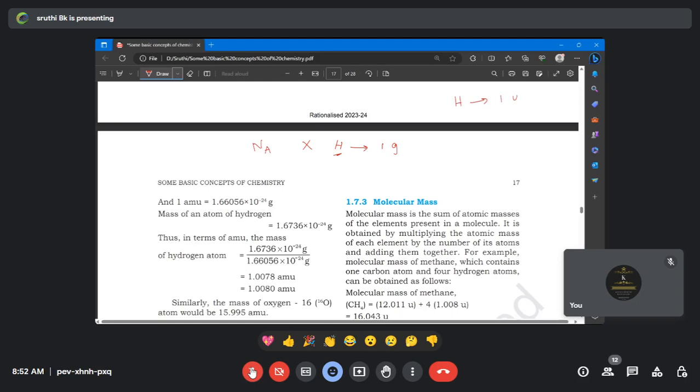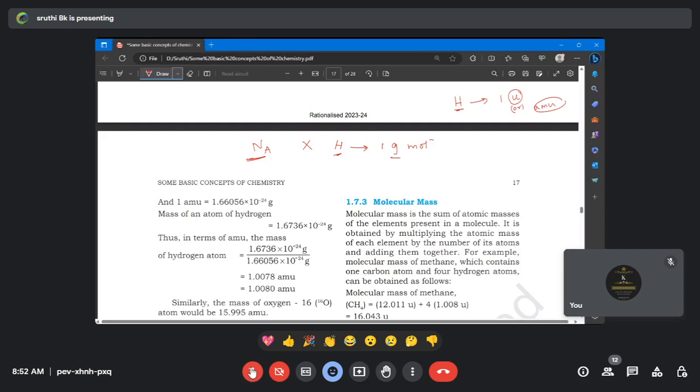We can say either 1 U or 1 AMU, atomic mass unit. This is the mass of one atom. Wherever you use U and AMU, it is for one atom or one molecule. If you are using gram per mole, this is for Avogadro number of atoms. Are you people clear?